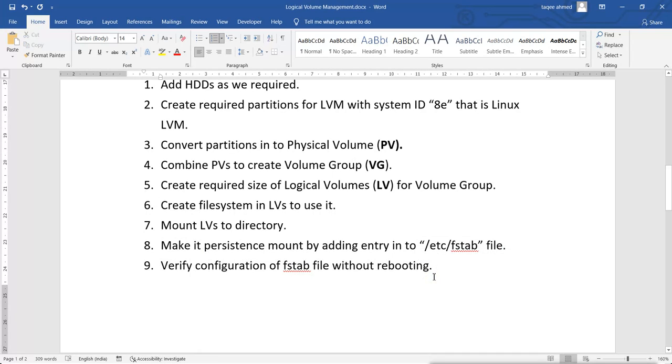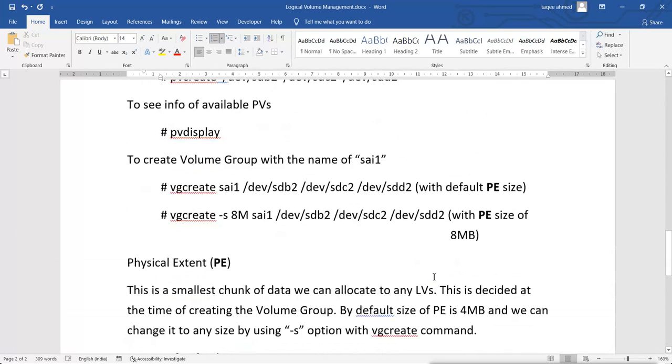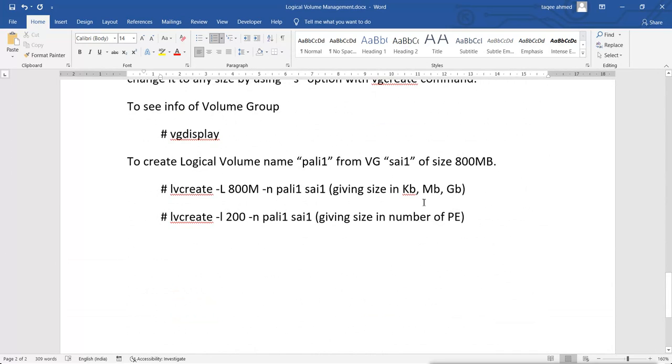So the rest of the process is the same after creating the LV. So now we know how to create the LV, and after that we can create the file system, then mount it, make it persistent, and use it.